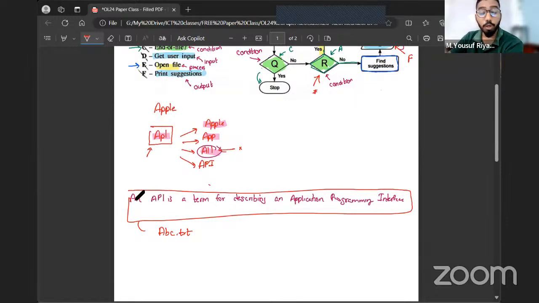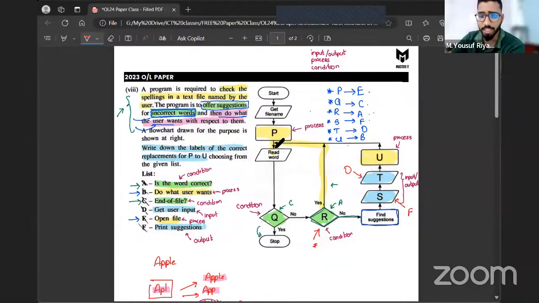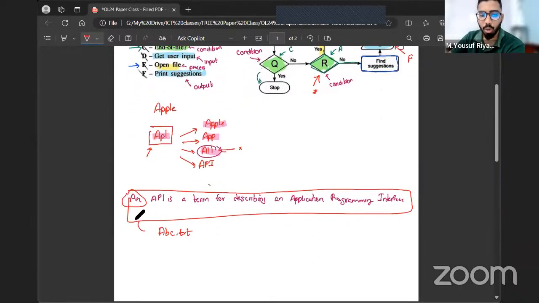Okay. So what we are going to do here is we are going to go to a specific word. We are going to read the first word. So here the first word is and. And the second statement, the Q, is basically we're checking: is this the end of the file? Now, if you look at the whole scenario, this is not the end of the file. This is basically the beginning word, right?